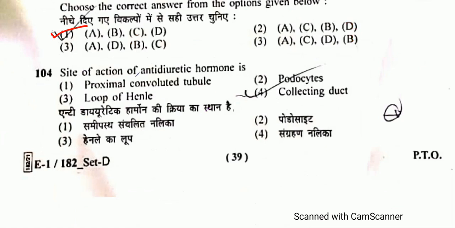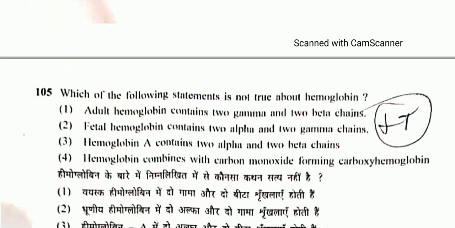Site of action of antidiuretic hormone. So the site is the collecting duct. Option 4 will be the correct one. Coming to question number 105.